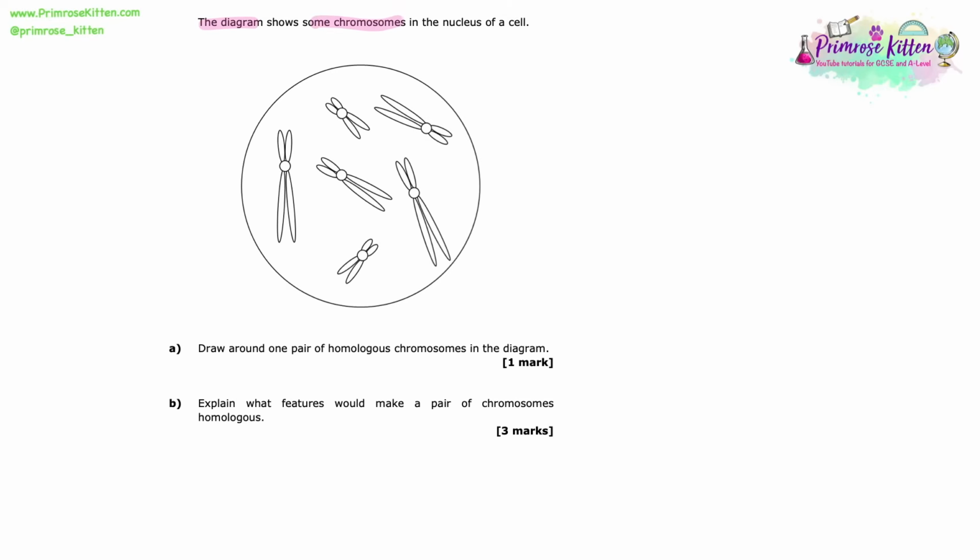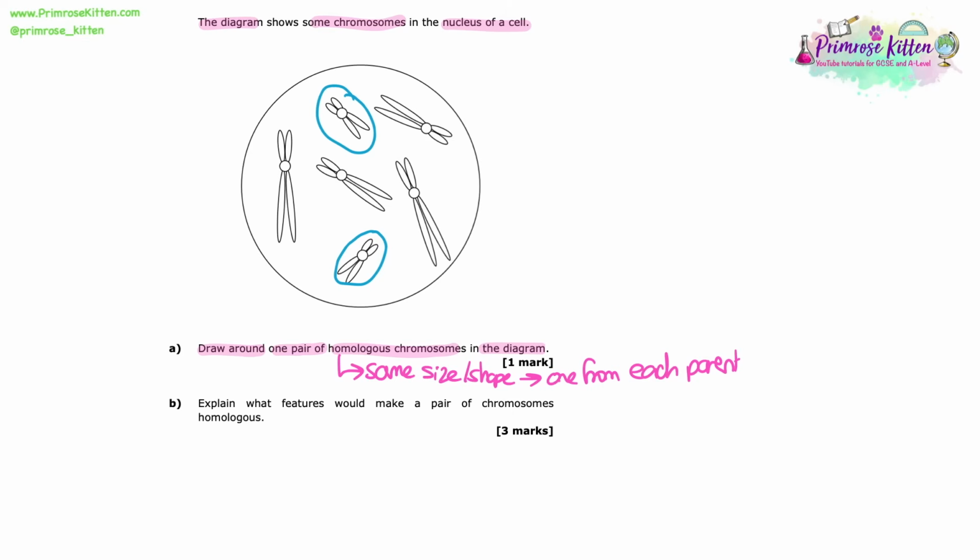The diagram shows some chromosomes in the nucleus of a cell. Draw around one pair of homologous chromosomes in the diagram. So, homologous chromosomes should be the same size and shape because they're the same chromosome, just one of them came from each gamete or each parent. So, the easiest one here is to find two that look very similar in size. I'm going to pick the two smallest ones. That seems the most logical to me.